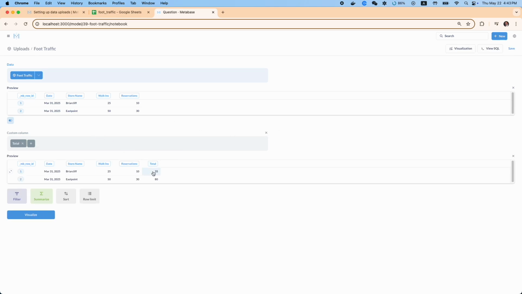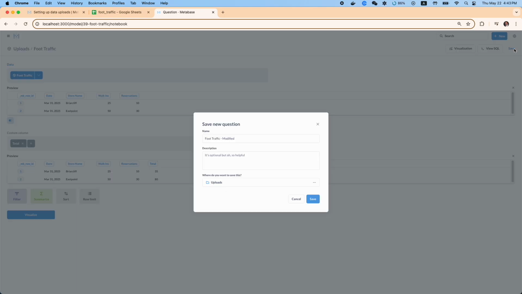And that's our metric for total guests. Let's preview the data. Everything is there. We could add more columns if we wanted to, like percentage of walk-ins or percentage of reservations. We won't do that now. Let's go ahead and save it. To keep things simple, we'll just call it foot traffic, just like our model. Click Save.